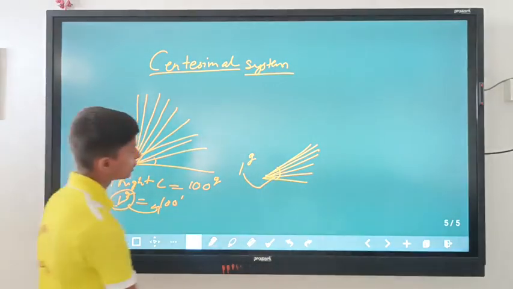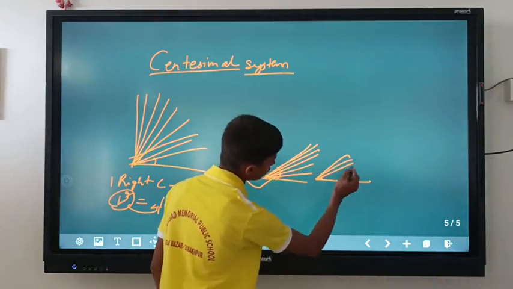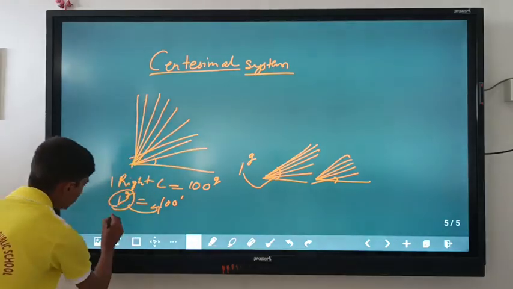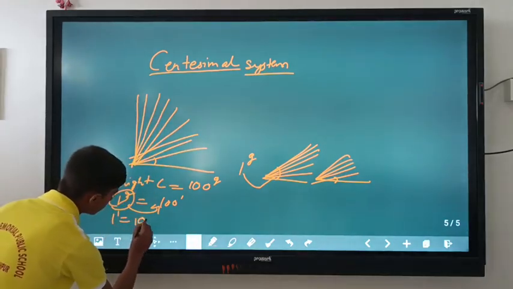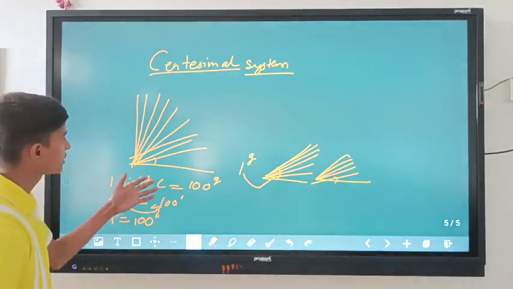Then they took 1 minute and divided it into 100 equal parts, and came to the conclusion that 1 minute equals 100 seconds. That was all about the centesimal system and the hexadecimal system.